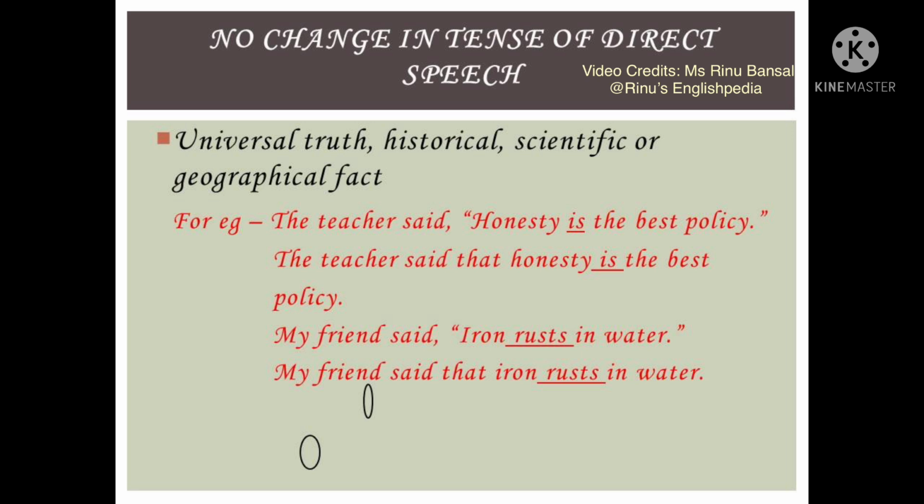In the second example, we have the sentence, "My friend said, iron rusts in water," which is a scientific fact, and the indirect form of this sentence will become, "My friend said that iron rusts in water." Both "honesty is the best policy" and "iron rusts in water" are facts. They were true before, they are true now, and they're also going to be true later on in time. Therefore, the tense of these sentences will not change in the indirect form.